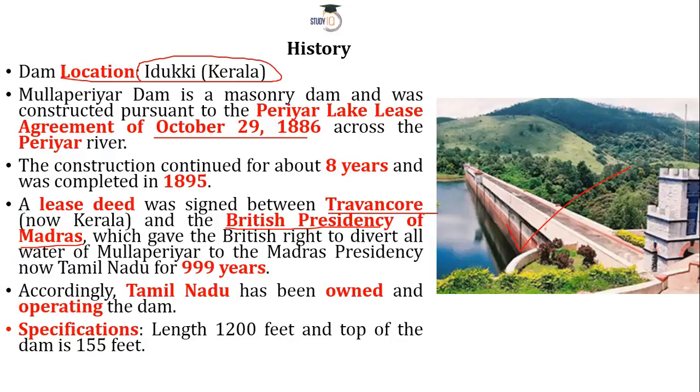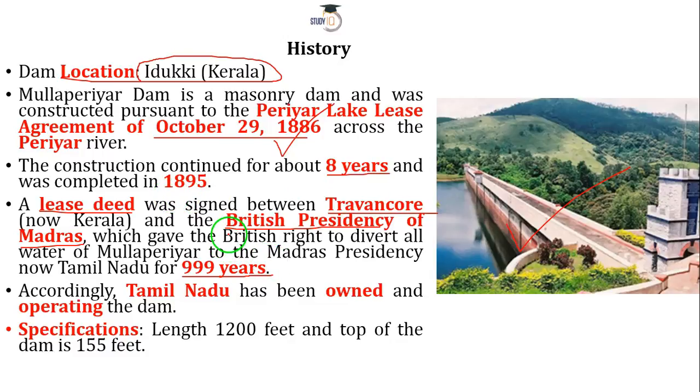So the dam came into being after the signing of this lease deed, which was in fact for 999 years, starting from 1886. This was the foundation, or the birth, of the Mullaperiyar Dam in 1886, and since then it took 8 years for the British government to construct this dam.